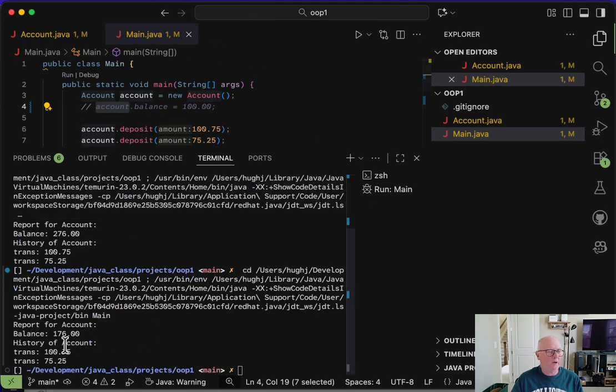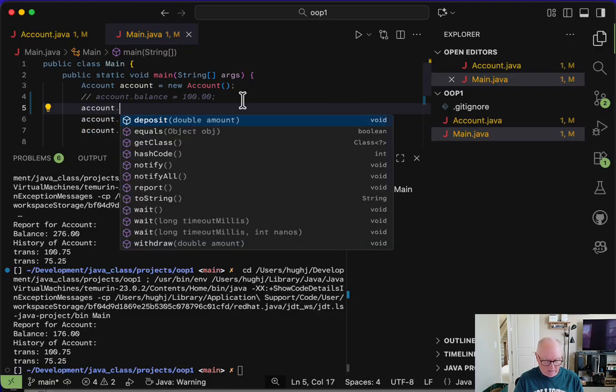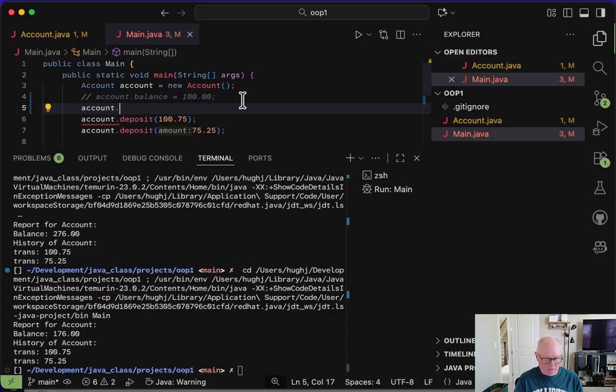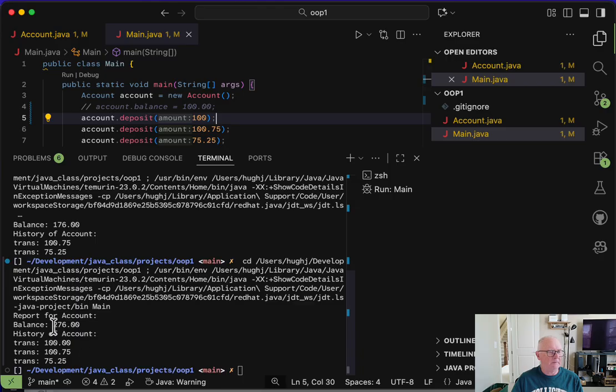If what I want is an initial starting balance, I need to add that here. So I need to say account.deposit, 100. There we go. Now I should be back to the, I think it was 276. Yep, now I'm back to the 276.